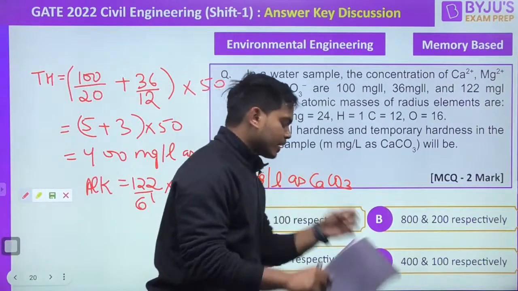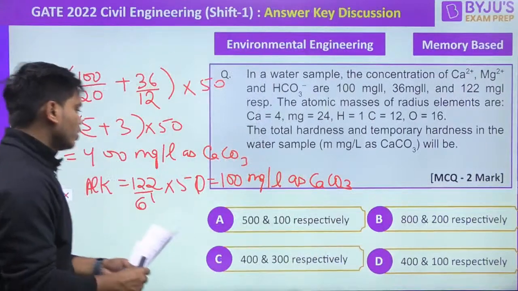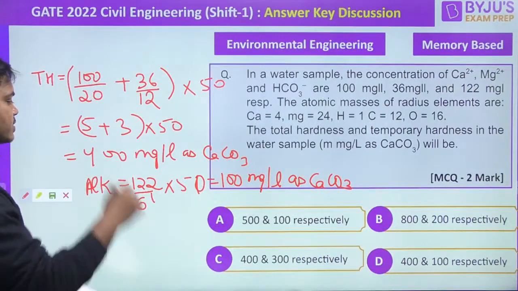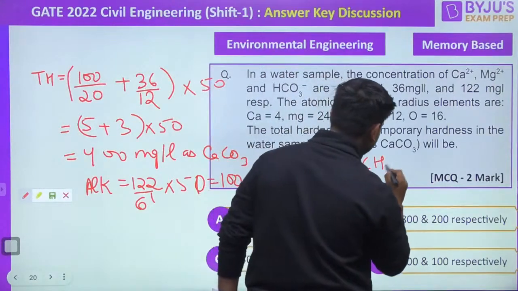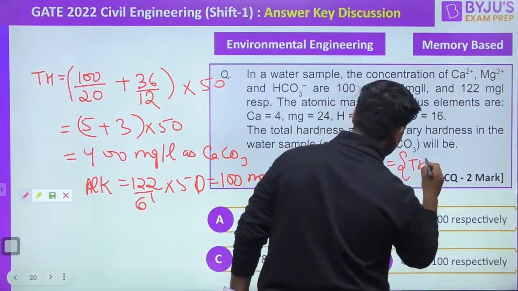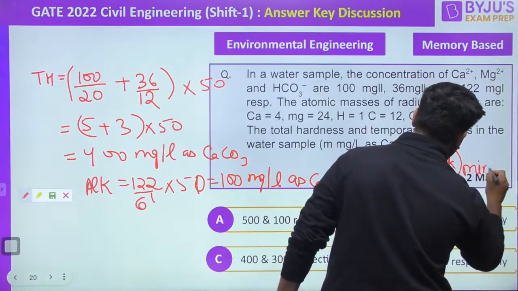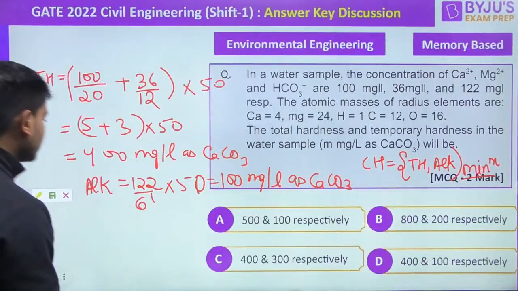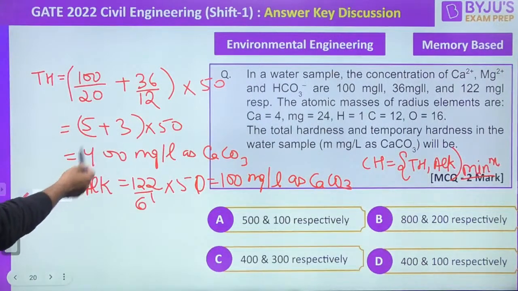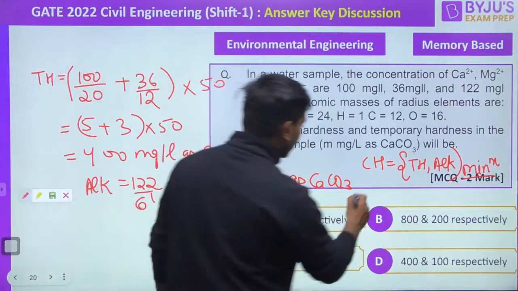Alright guys. As soon as we got this, can we also know what is going to be the carbonate hardness? It is very simple. Carbonate hardness is nothing but the minimum of the total hardness and the alkalinity. The minimum of total hardness and the alkalinity. As soon as we get these two things, we can say it is 400 and it is 100. So the minimum will be how much? It will be 100. So carbonate hardness will be 100.